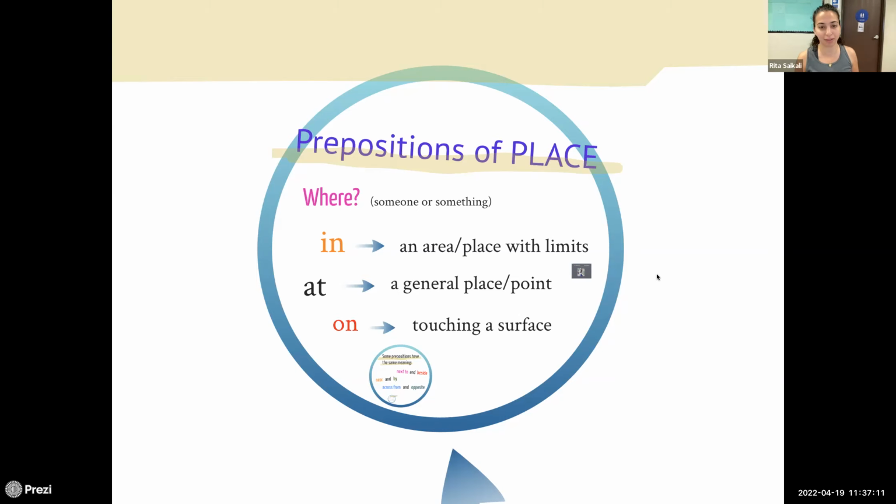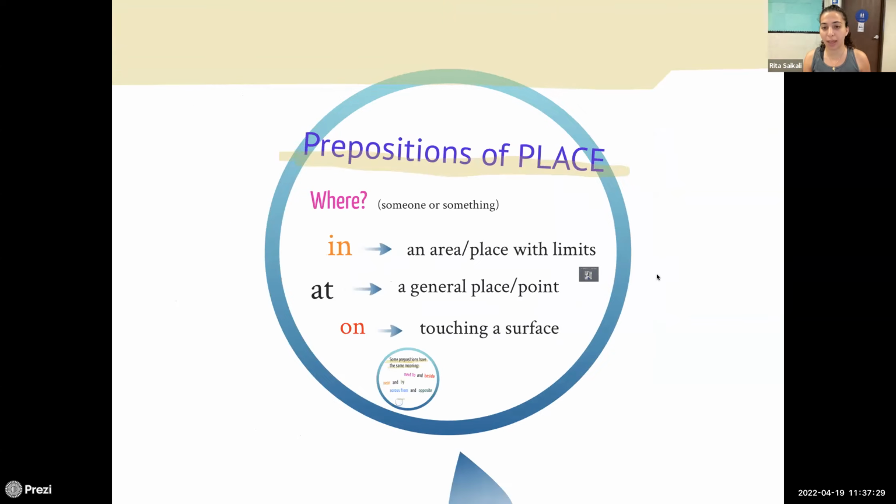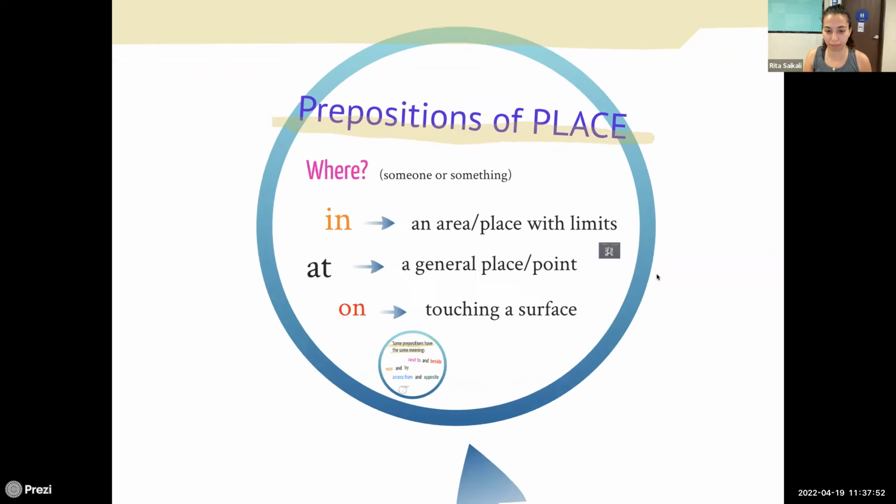Any questions, my people? All right. Awesome. So what do you guys think? Oliver's at the bank, okay? Because the bank is a specific location, okay? If I say I'm in the bank or I'm inside the bank, what would that mean? Area. Yeah, inside the walls of the bank, okay? I'm at the bank probably means that you are going there to do something, all right? I'm in the bank means that you're inside the building. Okay.